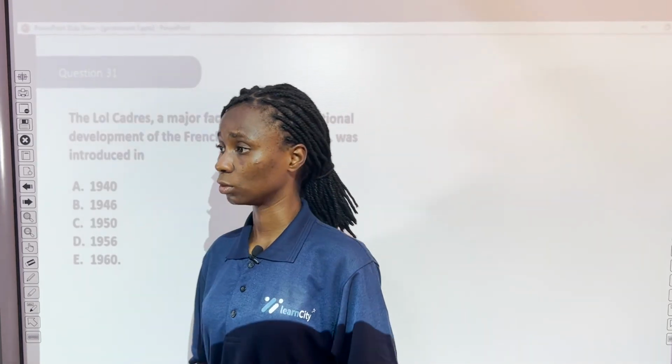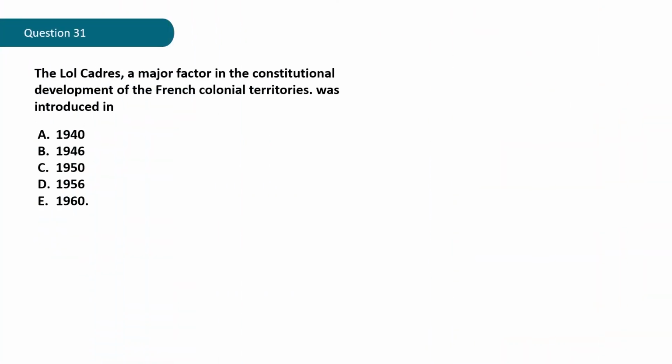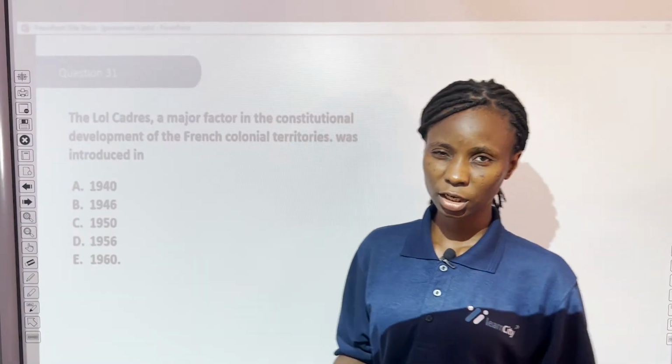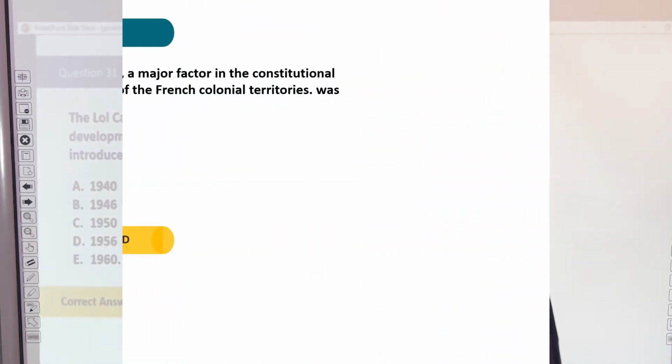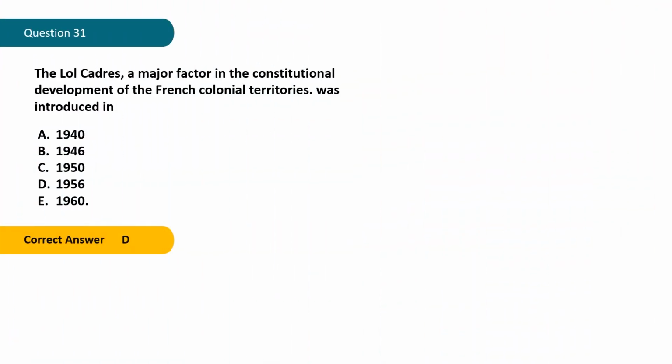Question 31. The law cadres, a major factor in the constitutional development of the French colonial territories, was introduced in A. 1940, B. 1946, C. 1950, D. 1956, E. 1960. Can you guess what the correct answer is? Let's see. The correct answer is D, which is 1956.